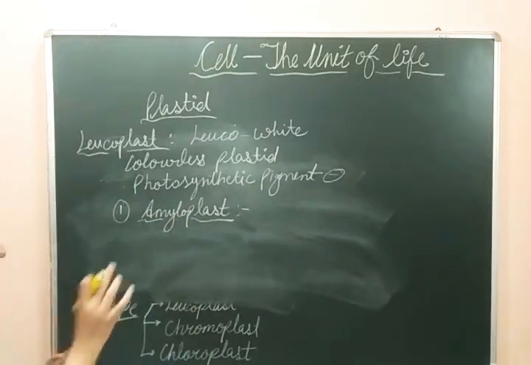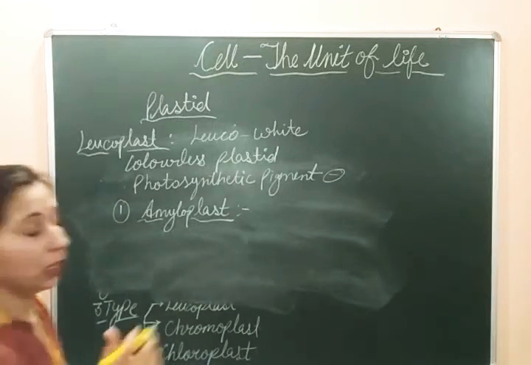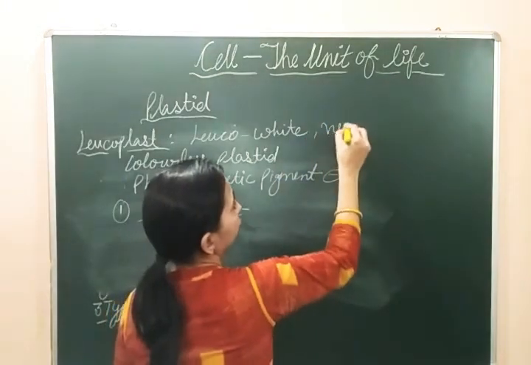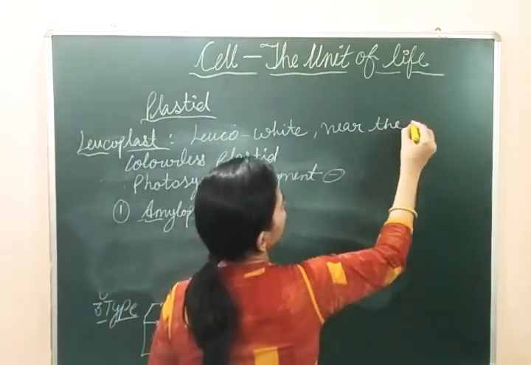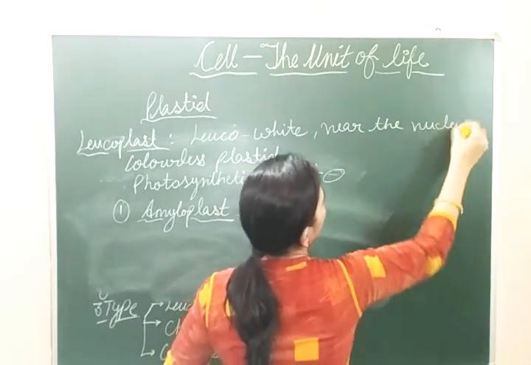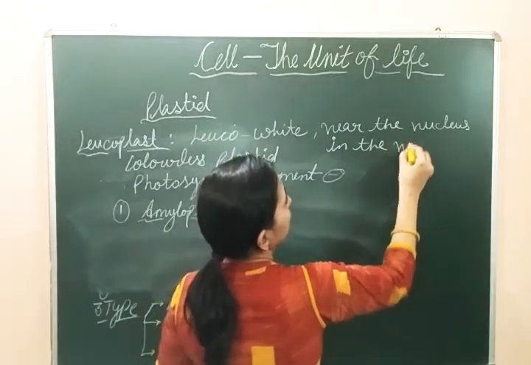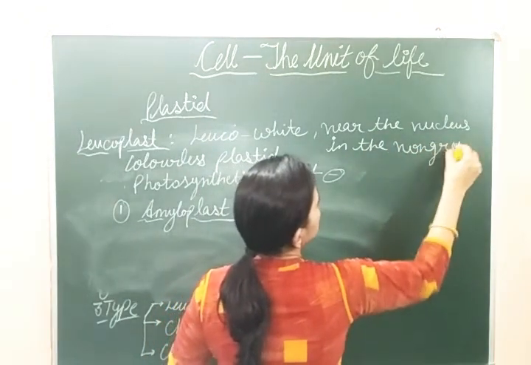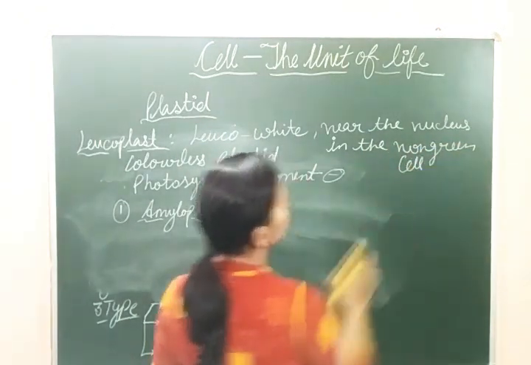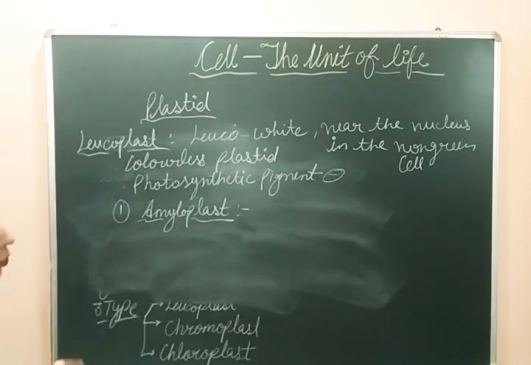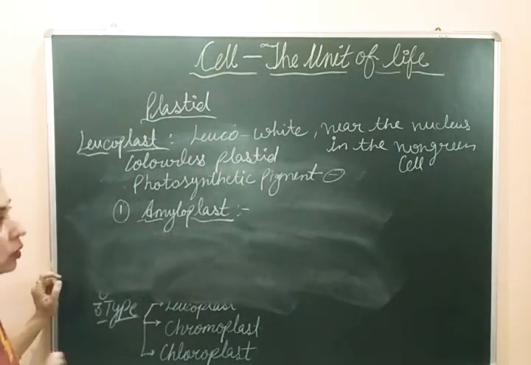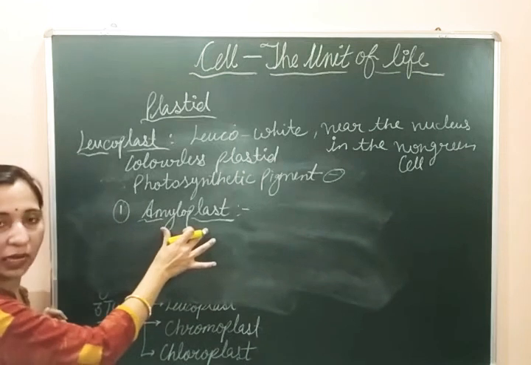If we talk about their position, they are found near the nucleus in non-green cells. Since they have no color, the cells will be non-green, and they are found near the nucleus.